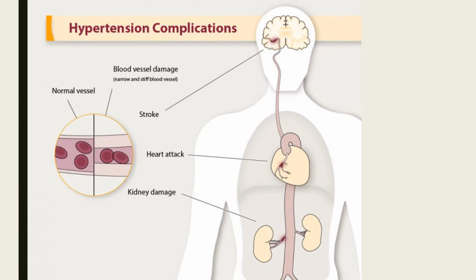Here's a picture of hypertension complications. I will explain this picture in more detail. Now, you can see two different types of blood vessels. On the left side, we have a normal blood vessel. And on the right side, you can see the damaged blood vessel, which is caused by hypertension. You can see how the blood vessel gets narrow and stiff, and it's all because of the complications of hypertension. And also, hypertension can also cause a stroke, a heart attack, and kidney damage.